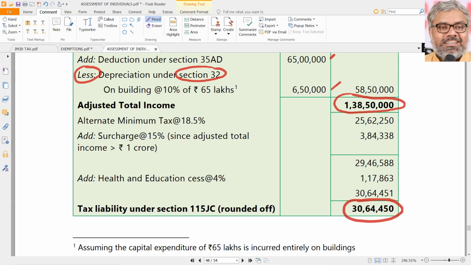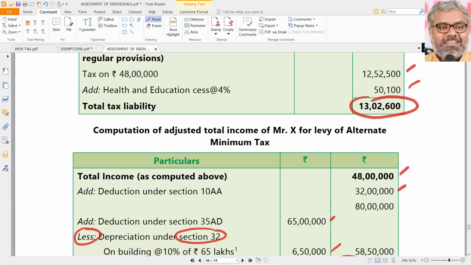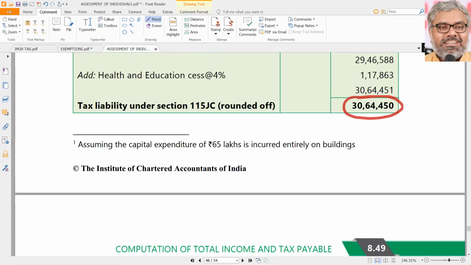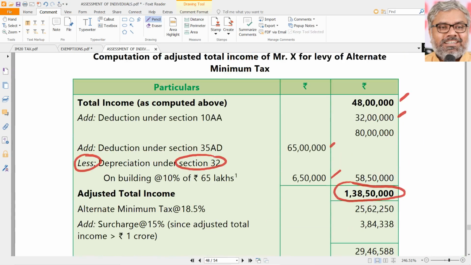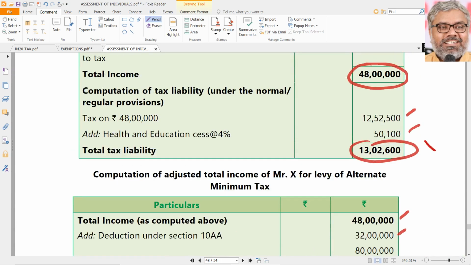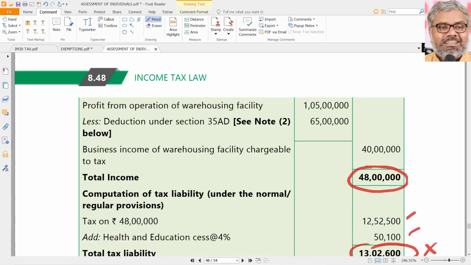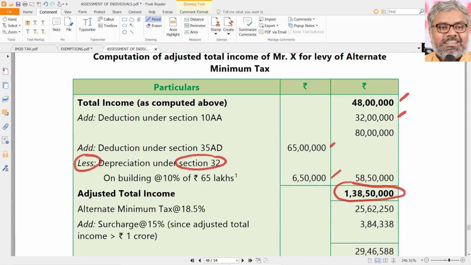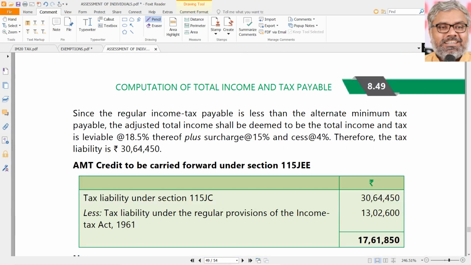18.5% of adjusted total income is AMT, and once it is AMT attracting, then the adjusted total income itself becomes the total income. So surcharge also, as applicable, will be calculated and added. 4% is common always. Final tax liability in this case is 30,64,450 rupees, not 13,02,600 rupees. But that also we have to calculate. You cannot say anyway it is not useful. It is useful. Why? Because we can take the credit also here.